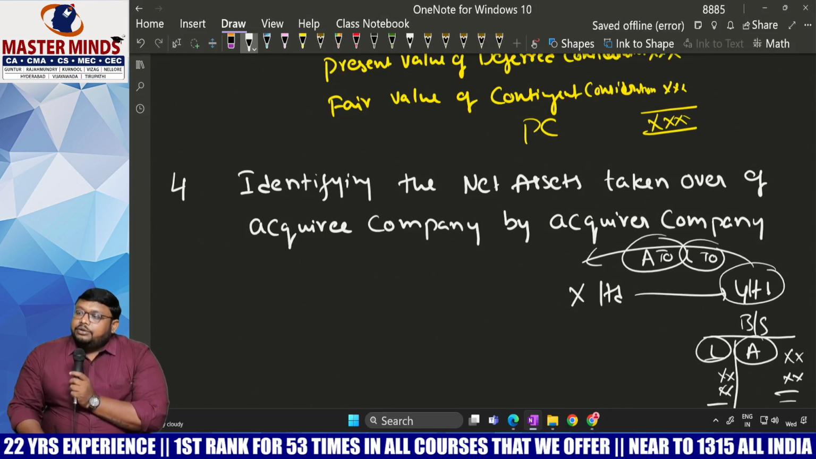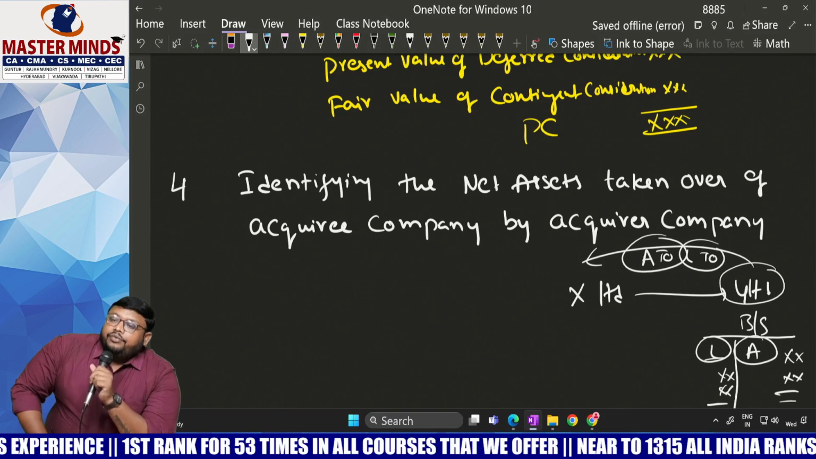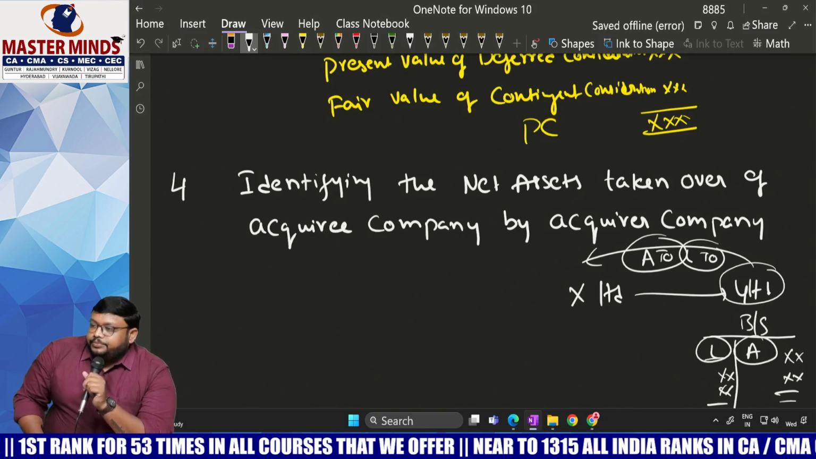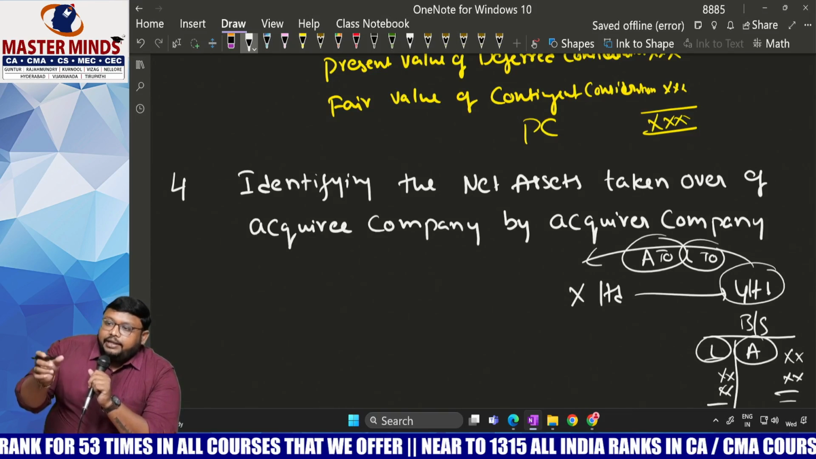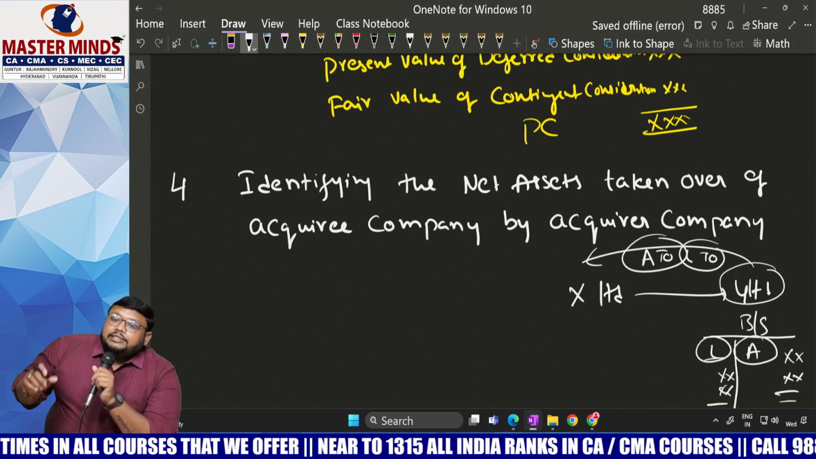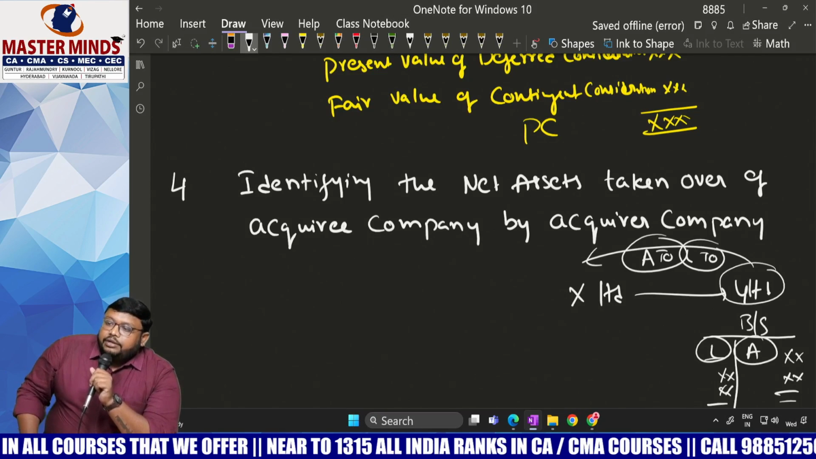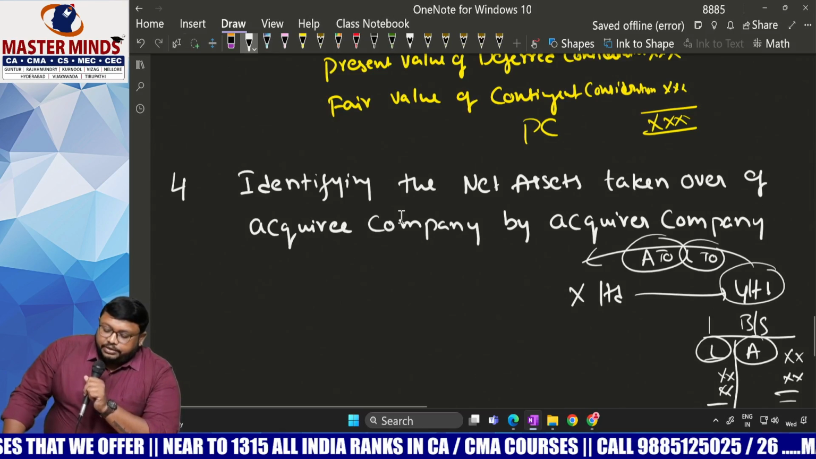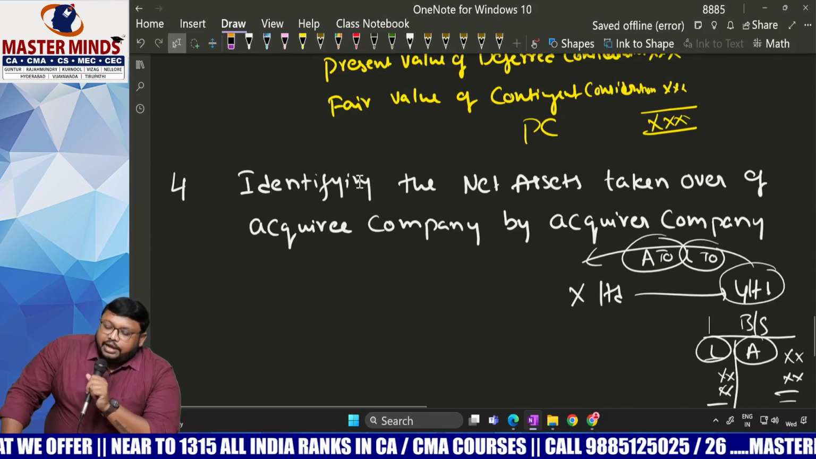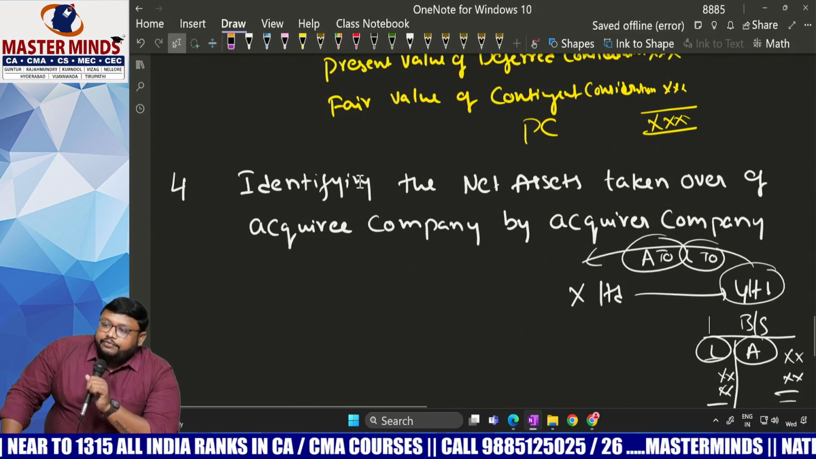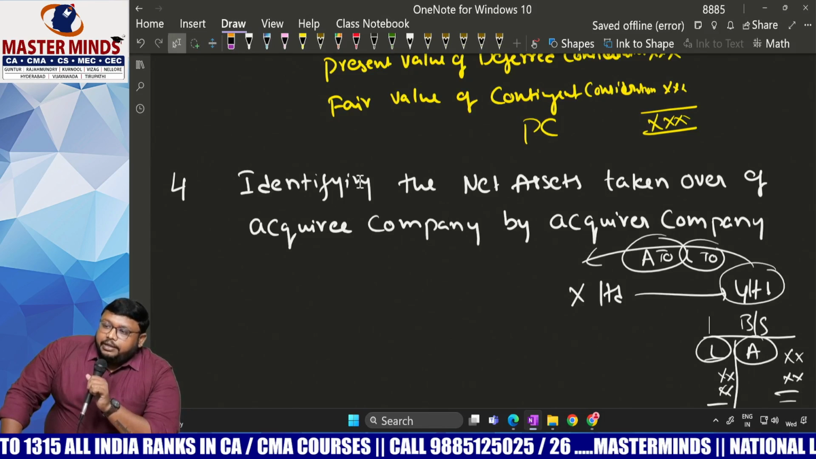Now these assets and liabilities we have taken over. Under the acquisition method, we have to take them over at their fair value on the date of acquisition. On that date, what is the fair value of the assets taken over and of the liabilities taken over? First, you have to identify which assets and which liabilities we are taking: identifiable assets and identifiable liabilities.